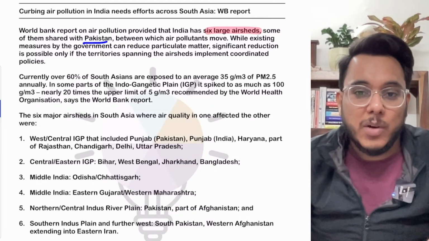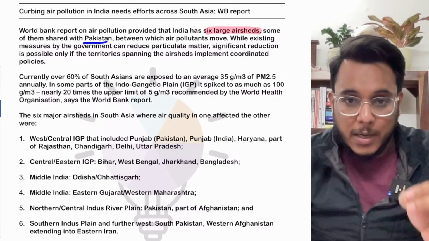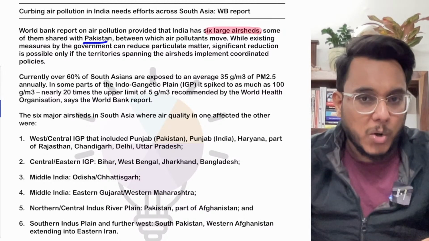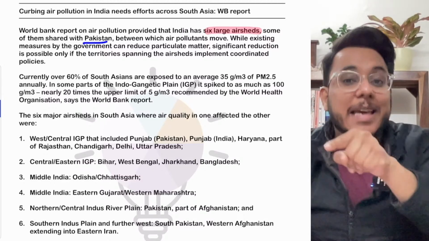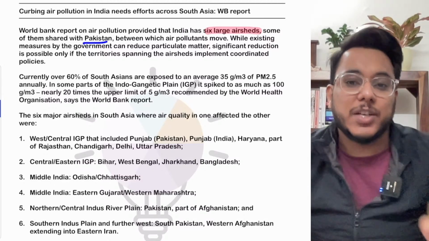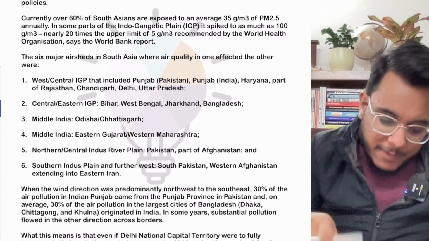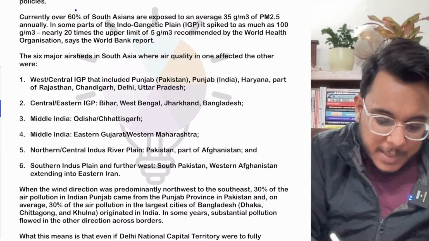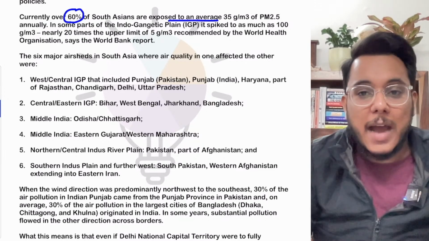So understand this particular thing, that if we need to reduce the particulate matter, if we need to reduce the pollutants in one state, we need to look at that entire air shed, and then reforms are to be brought across that entire air shed. Now understand this particular thing. When we talk about South Asia, it's being provided that over 60% of South Asia is exposed to high pollution.